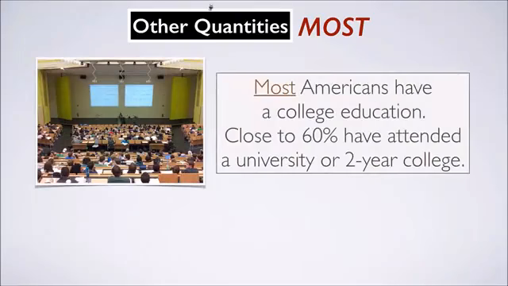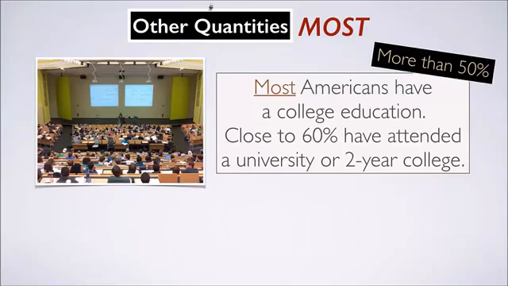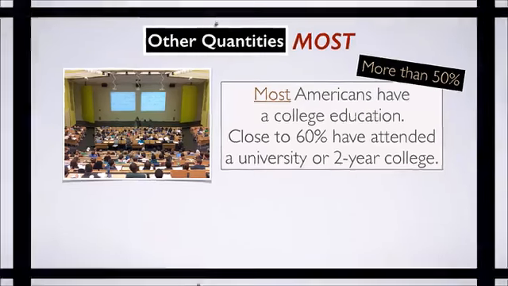Most. Most Americans have a college education. Close to 60% have attended a university or two-year college. Most just means more than 50%.